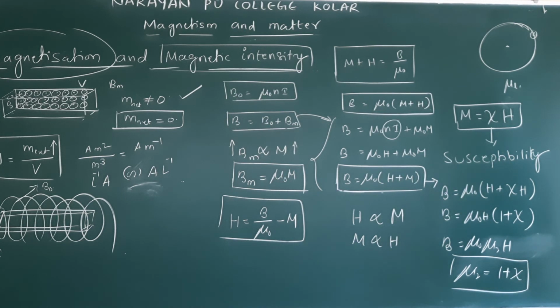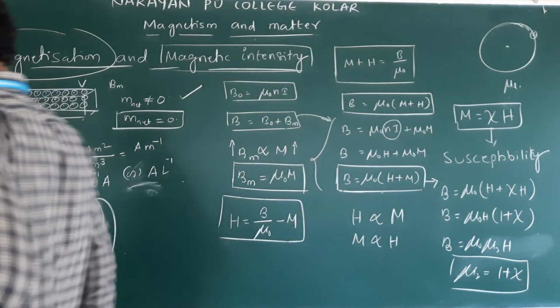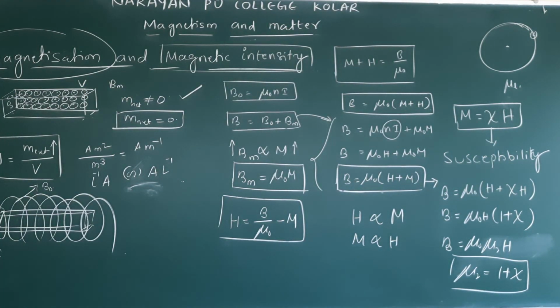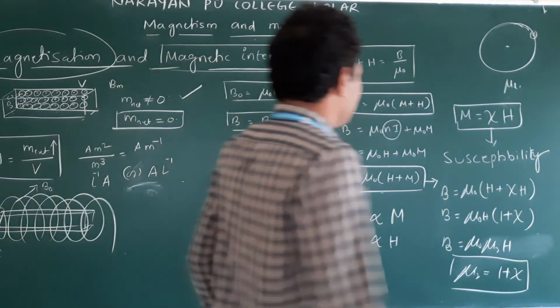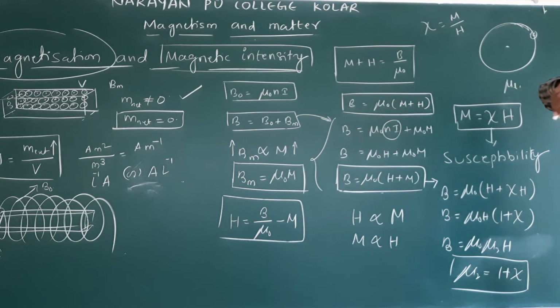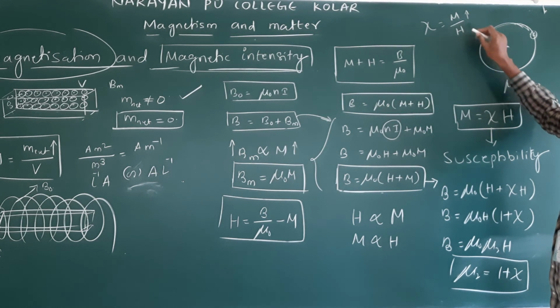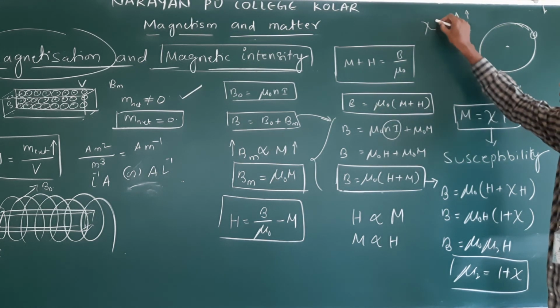Susceptibility is M by H. If for a small H value, M is more, then susceptibility is more.